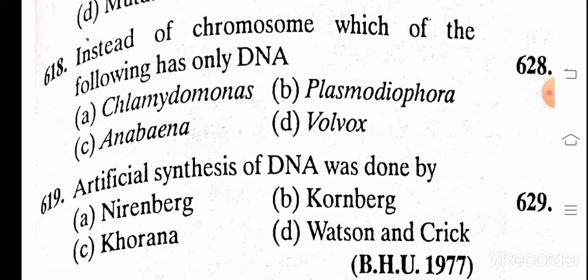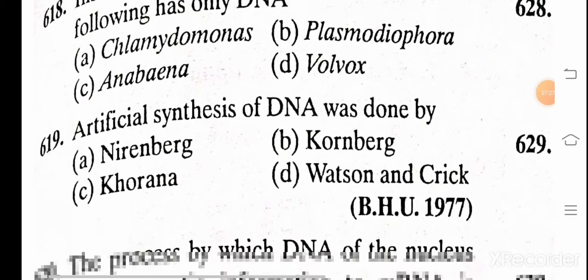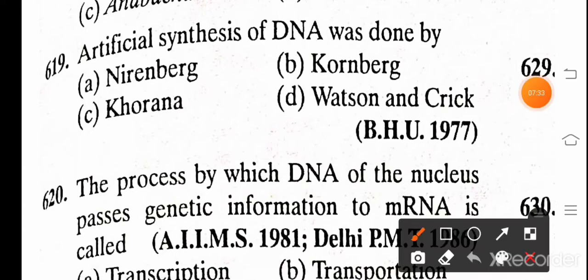Instead of the chromosome, which of the following has the DNA? A. Chlamydomonas, B. Plasmodiophora, C. Anabaena, D. Volvox. And the correct answer is C, Anabaena. Artificial synthesis of DNA was done by Kornberg.